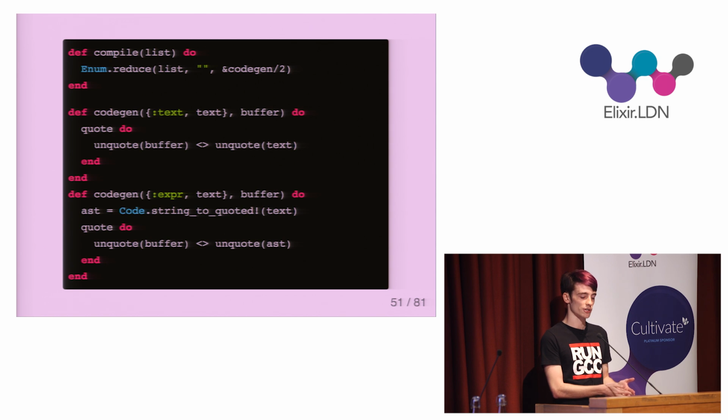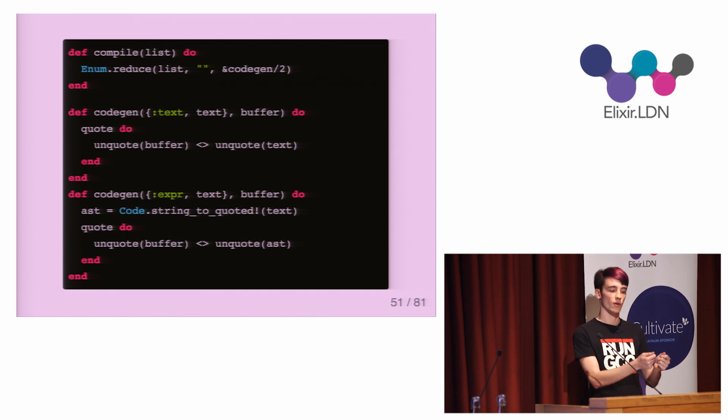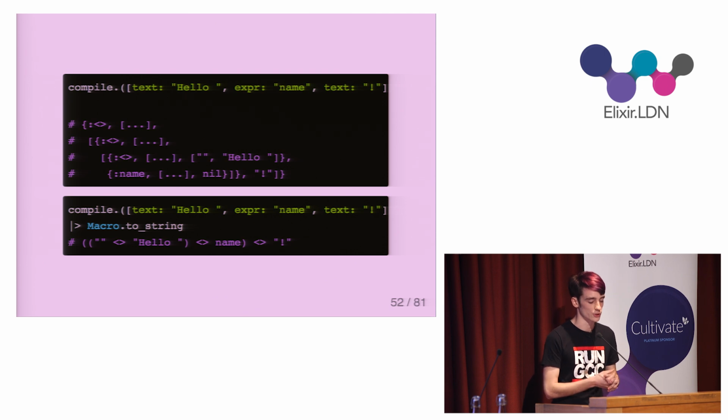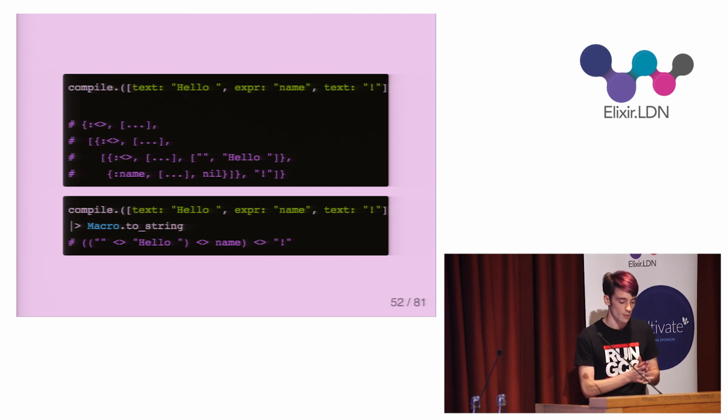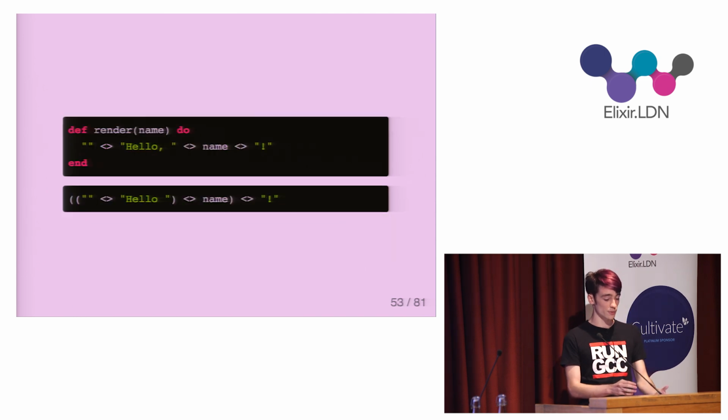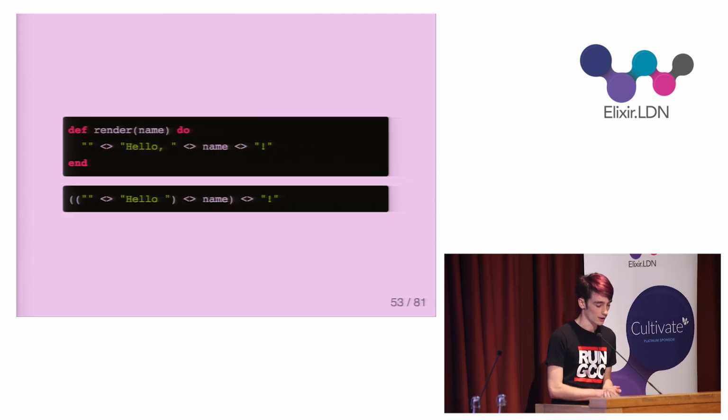So the other clause is for expressions, and it works exactly the same way as the previous clause, except it calls code string to quoted on the value in order to turn it from a string of Elixir code into an expression which is part of the AST. So here the compile function is called on the list from before. It's a little hard to read these expressions. So at the bottom, I'm converting it back into a string with the macro to string function. And then on top, there's the function from before. And on the bottom is the string that was just returned. And they're pretty much identical.